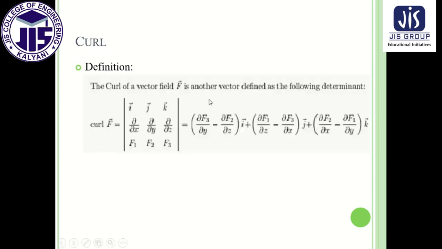This is the form of the curl, where we can see curl F. This is the matrix form, and if we expand this matrix, then we get this form. We can use this form to calculate the curl of any vector, so we have to remember this form of the curl.